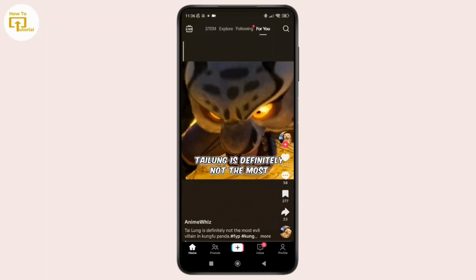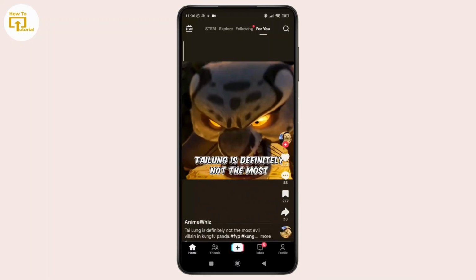And that's it. Those are a few ways to fix the can't like videos issue on TikTok.